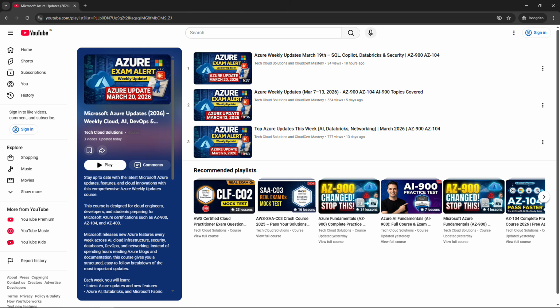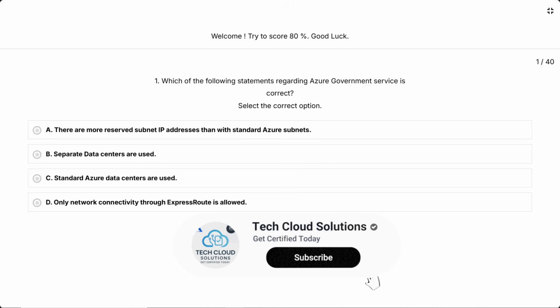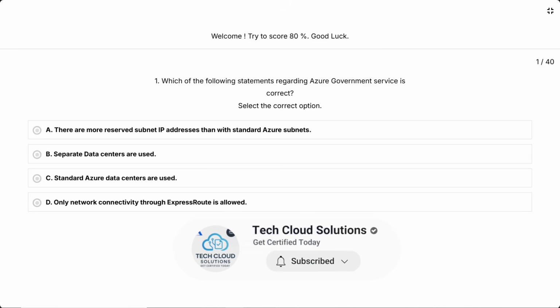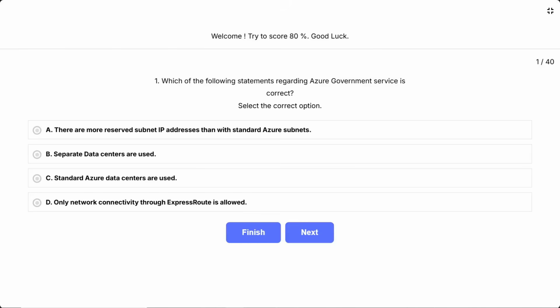Let's start with question 1. Which of the following statements regarding Azure Government Service is correct? Select the correct option. A. There are more reserved subnet IP addresses than with standard Azure subnets. B. Separate data centers are used. C. Standard Azure data centers are used. D. Only network connectivity through ExpressRoute is allowed.